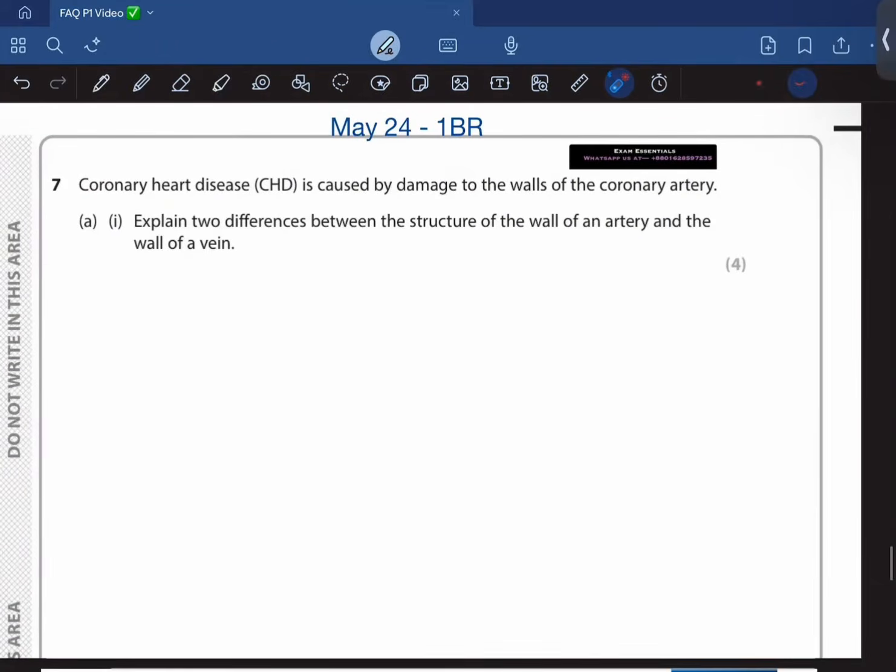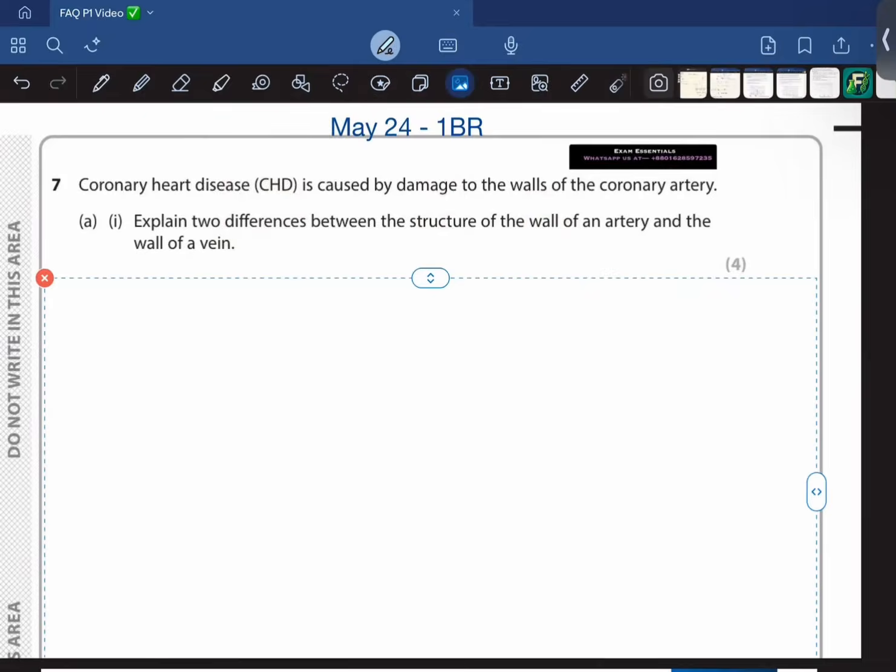Coronary heart disease is caused by damage to the walls of the coronary artery. Explain two ways in which the structure of the wall of an artery is different from the wall of a vein. Okay, so first of all, arteries have more elastic tissue, to maintain blood pressure, and also they have more muscle, right? So sorry, they have more elastic tissue so that they can stretch and recoil during a heartbeat, and also more muscle in the walls that enables them to maintain high blood pressure.